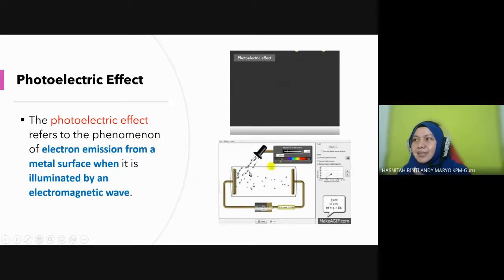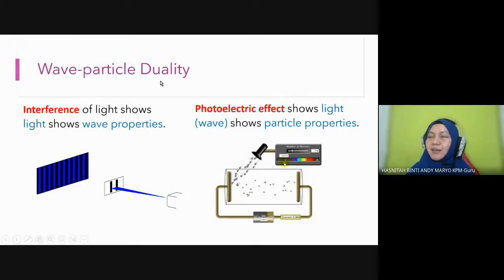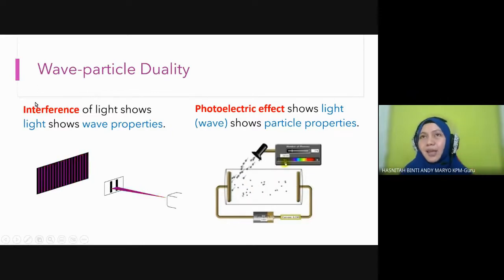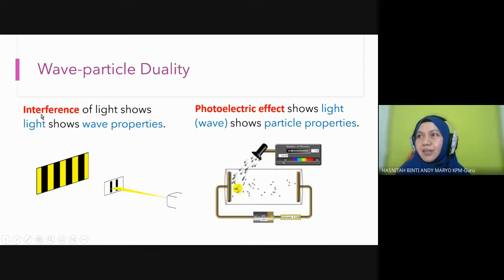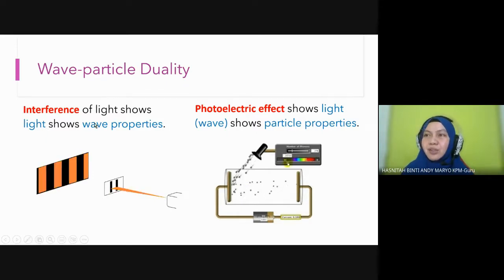So we understand that for these properties, electrons can also behave like a wave. They can propagate from one place to another. So this is an example. These two experiments, interference and diffraction, and the photoelectric effect show that light can behave as a wave.